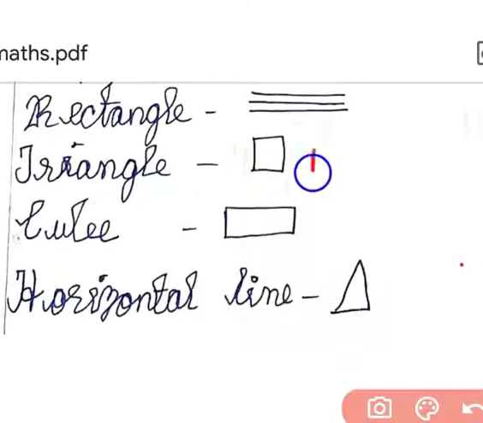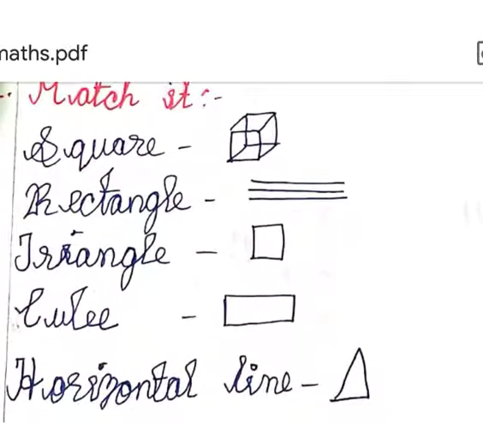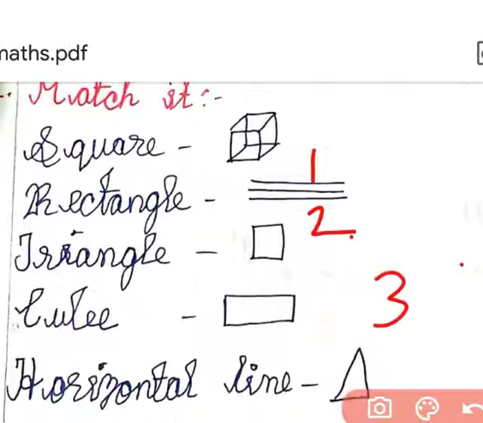Third one, this shape is square. And which one is rectangle? The fourth one is rectangle, so write 2 in this place. And the next one, which one is triangle? This one is triangle, so write 3. Next, which one is cube? You have to write 4 in the cube.